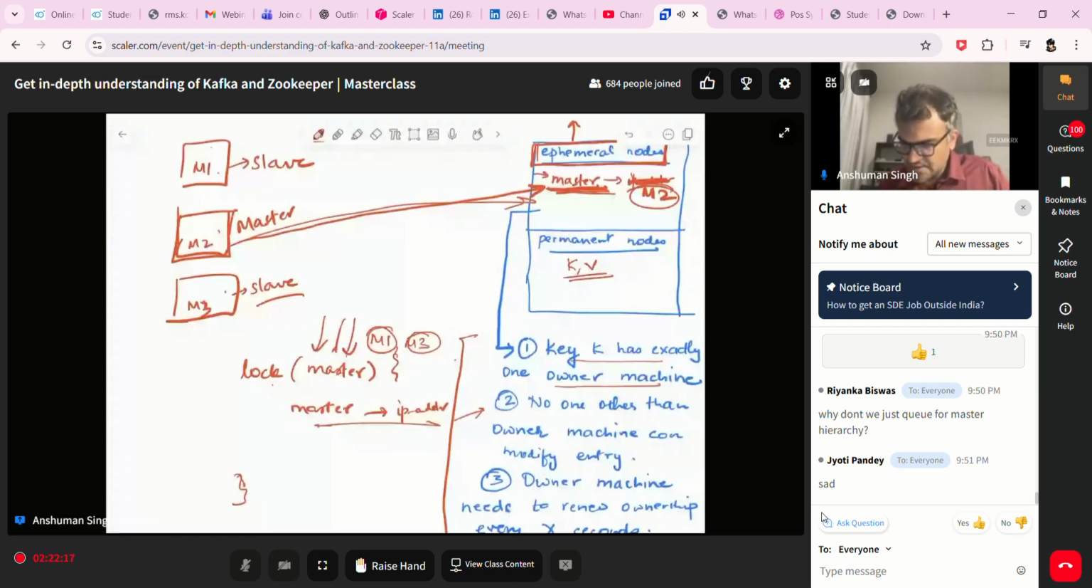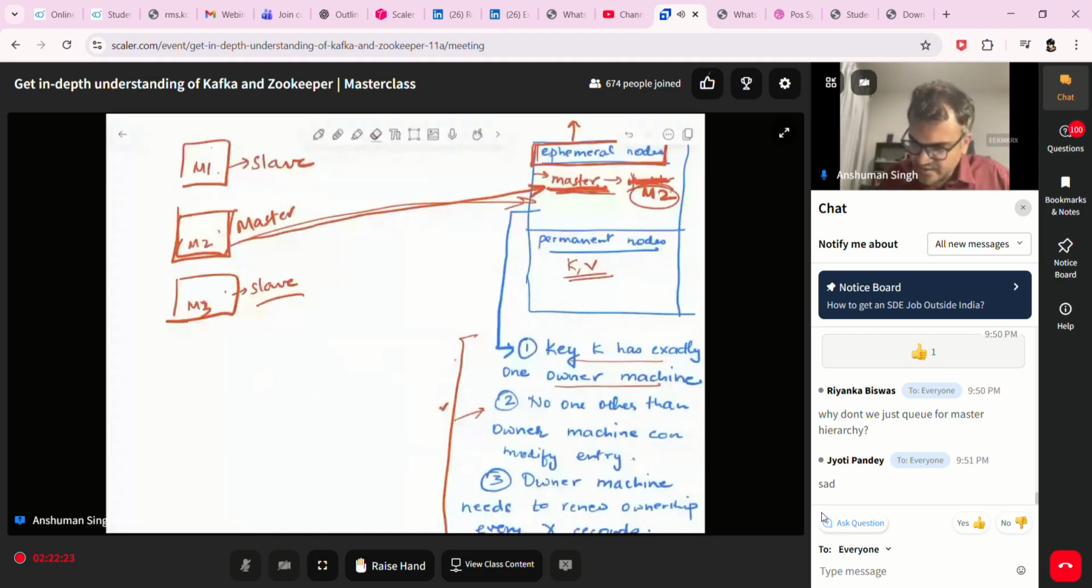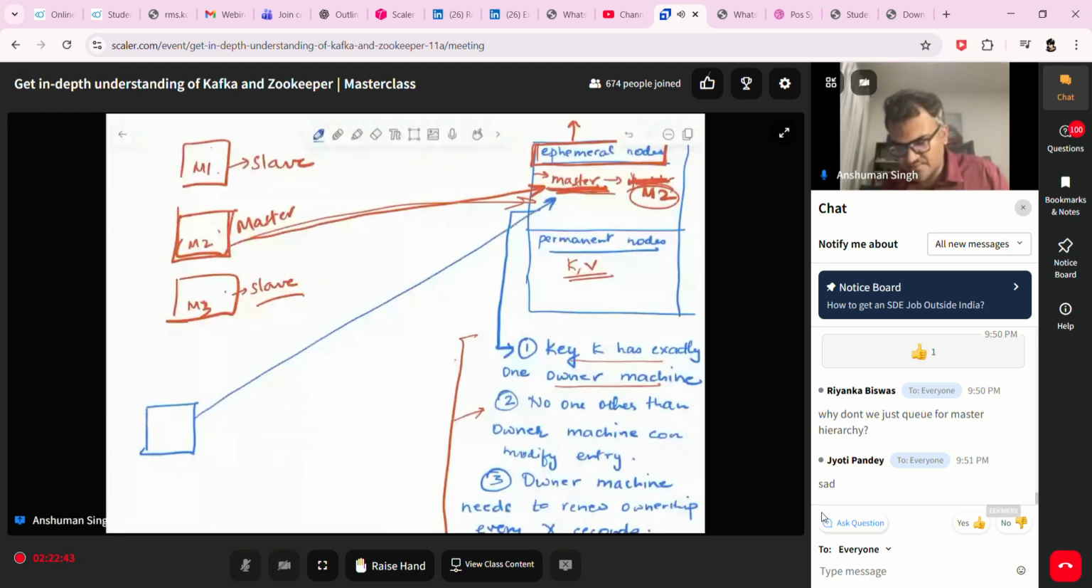I'll erase this. Imagine there's a separate machine which wants to know who is the master for this particular partition. Now this machine can go and read directly from here. Whatever is the value corresponding to master is the current master. So fine, this now knows that M2 is the master. If I have to do a write, I will directly send the request to M2.